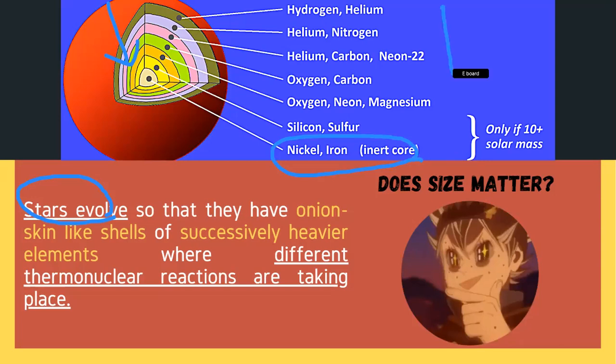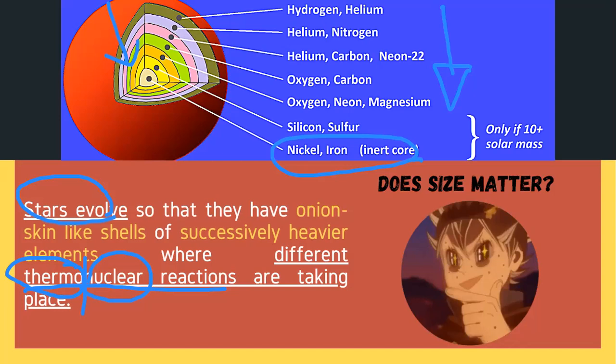Again, bakit mas nagiging heavy ang element? Because the deeper we go in the star, the higher temperature and the more gravitational force is present there to give rise to your nuclear fusion. Sobrang kainit, they started to create now your heavy elements through, again, nuclear fusion. That's why different thermonuclear reactions, tinawag siyang thermonuclear kasi it requires a high amount of energy through heat and the reaction in the nucleus of your atom. So in this case, from hydrogen, helium, and until maging nickel and iron.